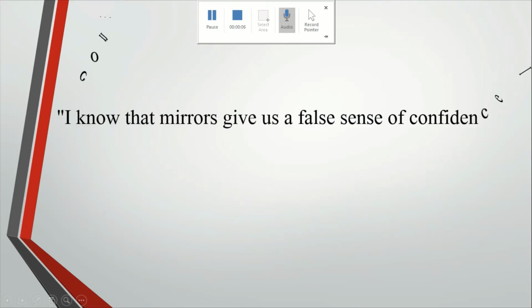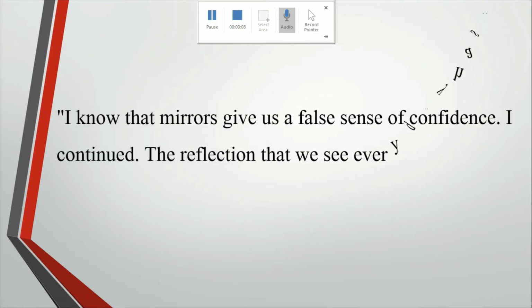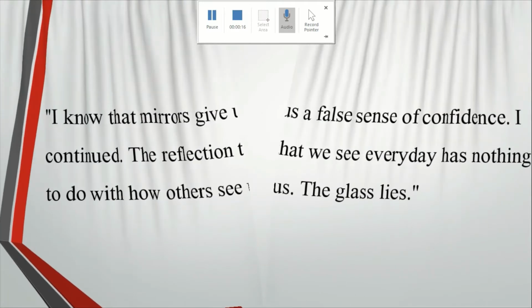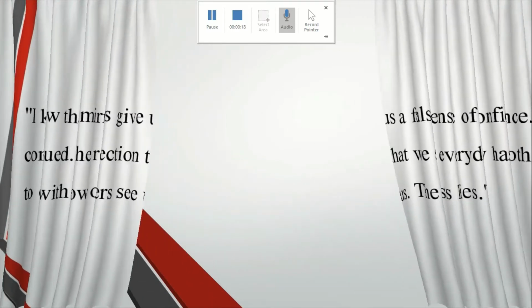I know that mirrors give us a false sense of confidence. I continue. The reflection that we see every day has nothing to do with now, with how others see us. The glass lies. So, with this,